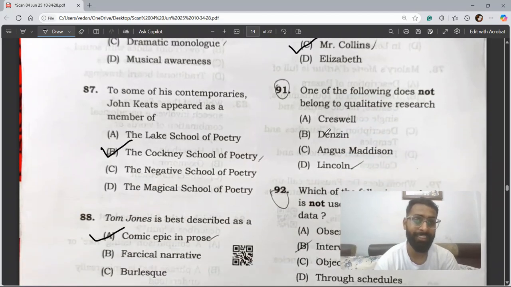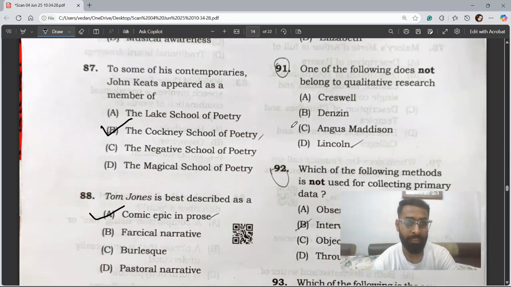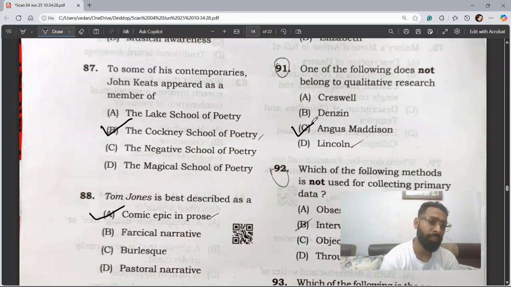Question number 91. One of the following does not belong to qualitative research. So the correct answer of this question is C, Angus Madison. So Angus Madison does not belong to the qualitative research. He hasn't contributed in the qualitative research field.